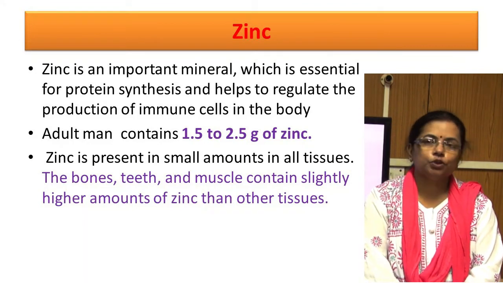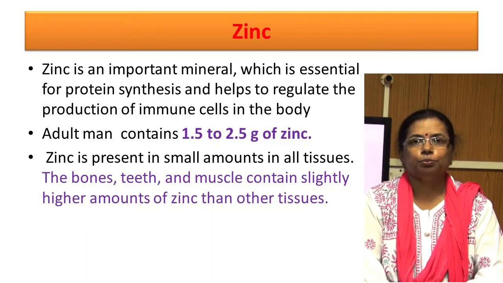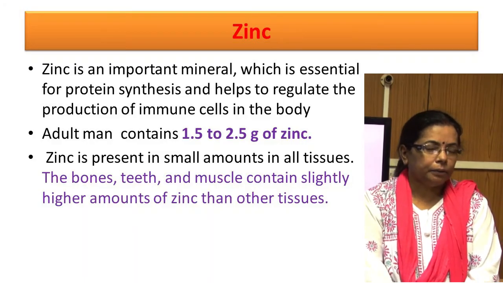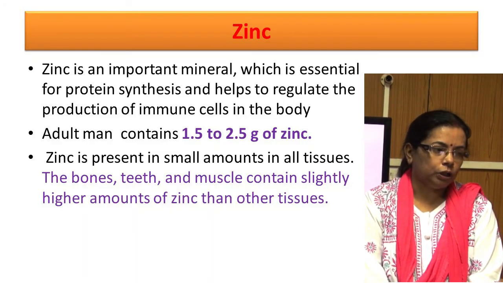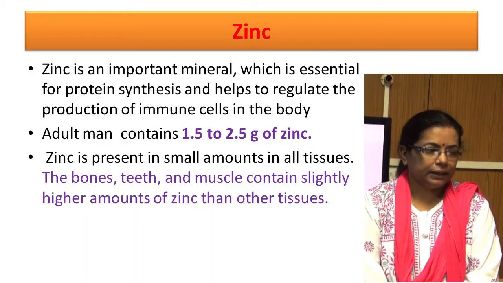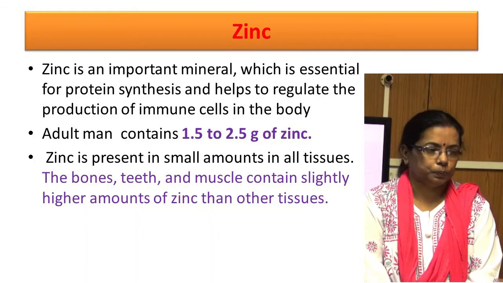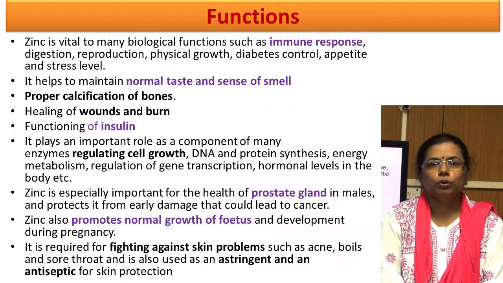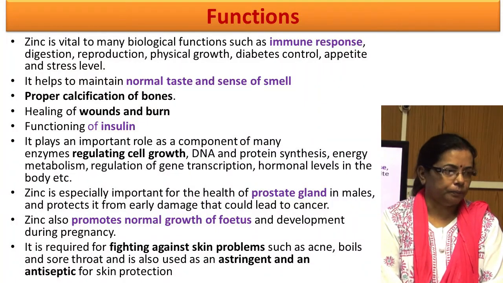An adult man contains 1.5 to 2.5 grams of zinc, which is more than any other mineral except iron. Zinc is present in a small amount in all tissues. The bone, teeth, and muscle contain slightly higher amounts of zinc than other tissues. Zinc is essential for physical growth, development, reproduction, and immunity.